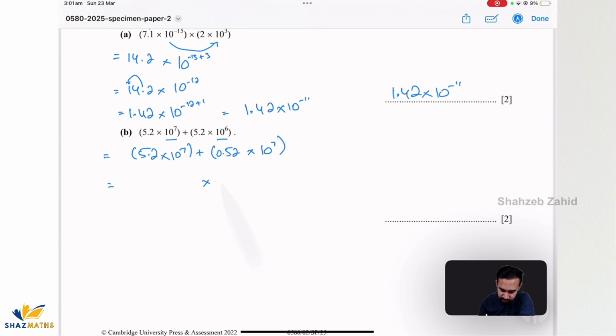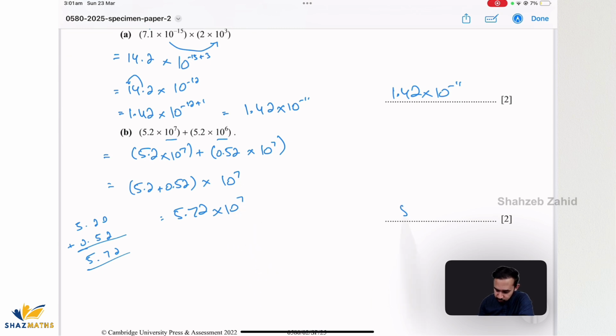Now I'll take 10 to the power 7 as common, and then I'll add the remaining terms. So 5.2 plus 0.52, you can do that either way. Just going to do, so 0 plus 2 is 2, 7 and 5. So that's 5.72 times 10 to the power of 7. And that's already in standard form because the decimal is after the first non-zero digit.